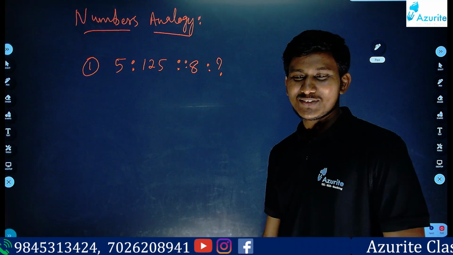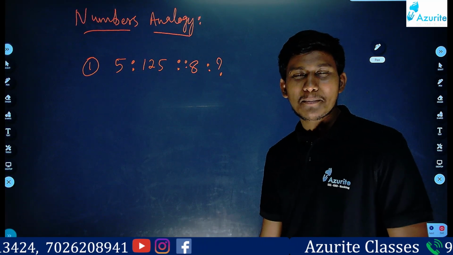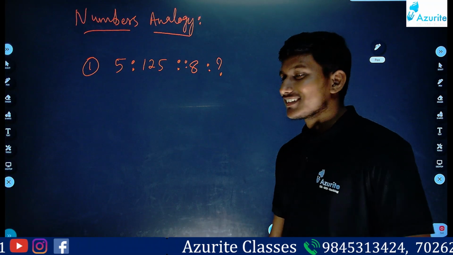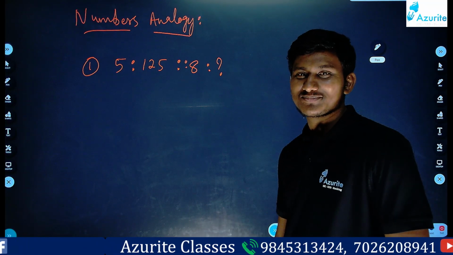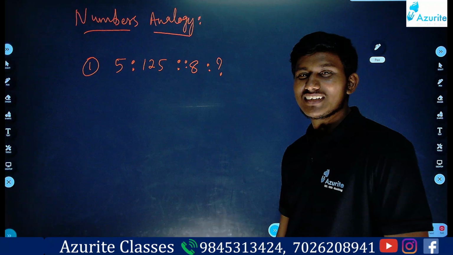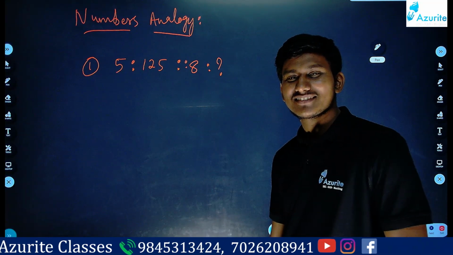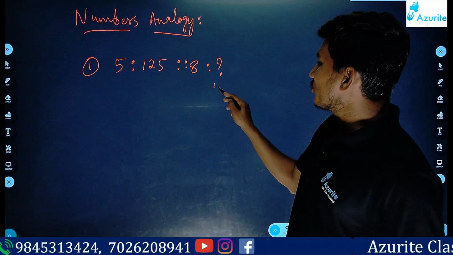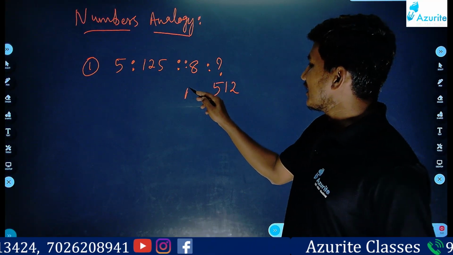Is it, students? Sir, 64. No. Anybody? 512. Yes, 512 is the correct answer.